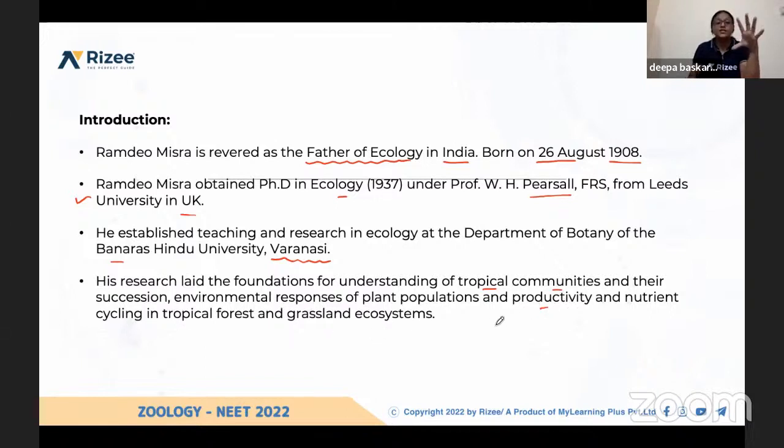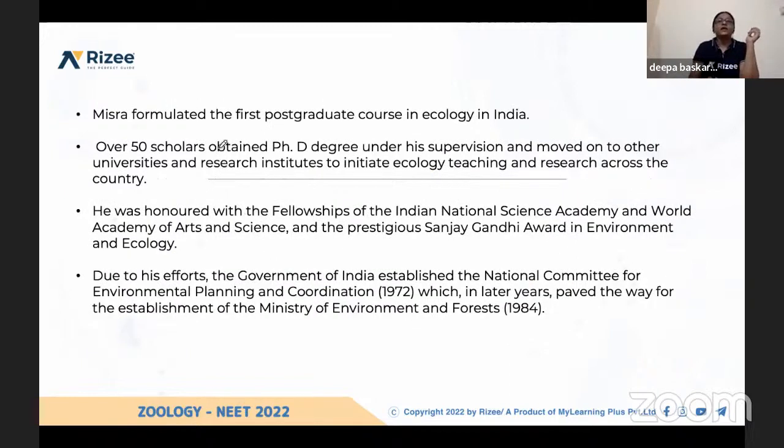Based on this research, he found out many factors. And he formulated the first postgraduate course in ecology in India. So he is responsible for the environmental biology or ecology that we study in BSc and MSc. He designed the syllabus for the postgraduate degree, and he guided nearly 50 PhD students, who are again doing research on different topics under ecology.